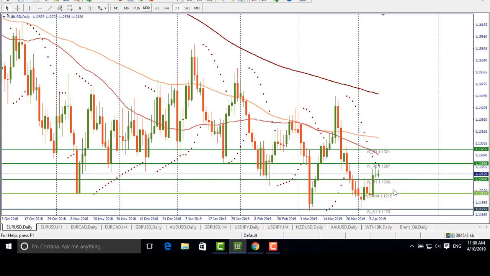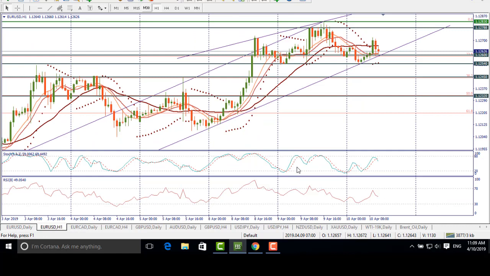It signals the uncertainties about the further direction of the pair. So if the euro is not affected by the ECB meeting in a negative way, and the USD is not that strong, bulls will be able to push the pair towards 112.87. However, if the USD is encouraged by the inflation data and Mr. Draghi is dovish, the pair may suffer. The first support will lie at 112.49. In case of the cross of this level, the pair will slow down towards 112.15.